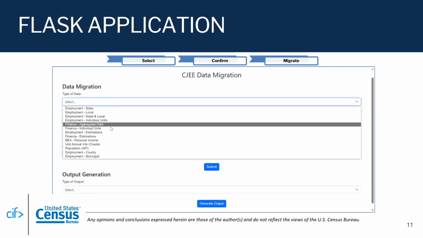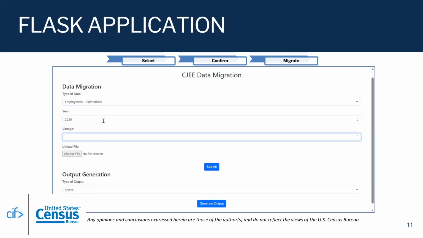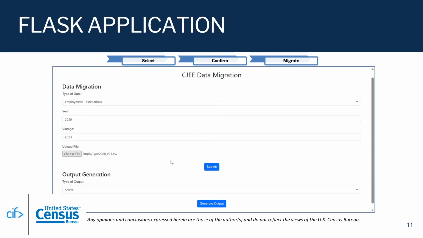So as you can see, first what you do is select the kind of data that you want to migrate. Then you input the year of the raw file, because most of our raw files are annual files. Then you put the vintage, which is the current year. Then you upload your raw file, which usually doesn't have any pre-processing done to it. Submit all of your information.